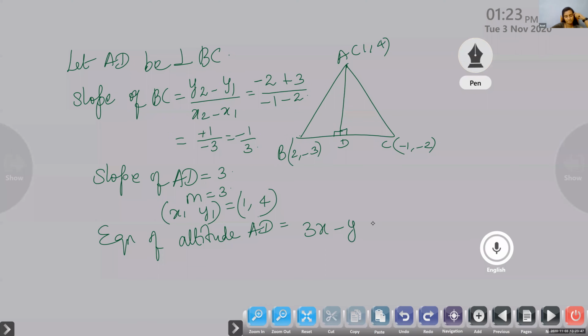Yes, correct. 3x minus y plus 1 equal to 0. Is it the same answer you got there? Yes, ma'am.